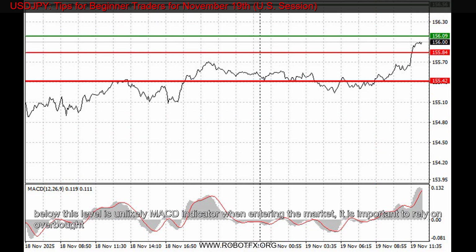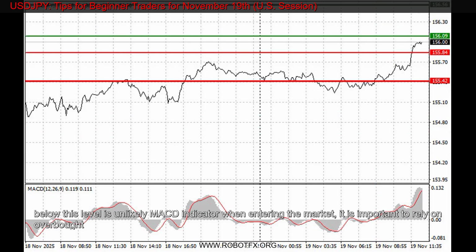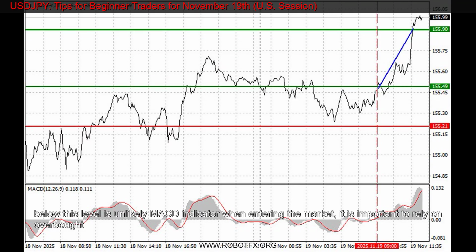What's on the chart? Thin green line: entry price for buying the instrument. Thick green line: expected level to place take profit or lock in profits, as further growth above this level is unlikely. Thin red line: entry price for selling the instrument. Thick red line: expected level to place take profit or lock in profits, as further decline below this level is unlikely. MACD indicator: when entering the market, it is important to rely on overbought and oversold zones.